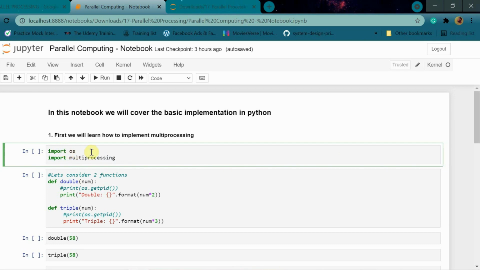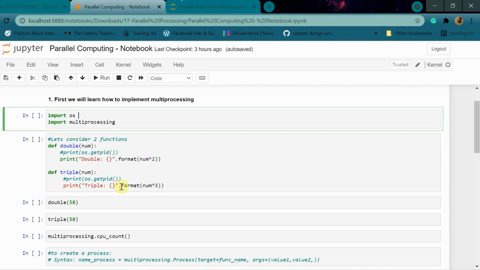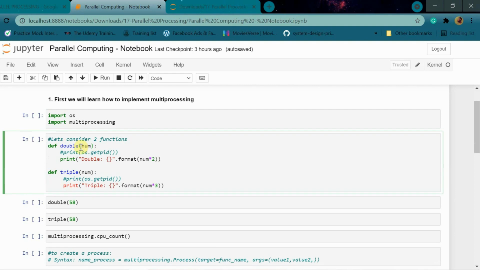That is why we need an OS for a few functions. You will understand. So let's just say two functions, okay? This is one function. It is taking a parameter num, and this is another function, triple. This is taking parameter num. Num is a number, any integer, and what it will do, it will just print the double of that number, as the name suggests, and this will print triple of that number.